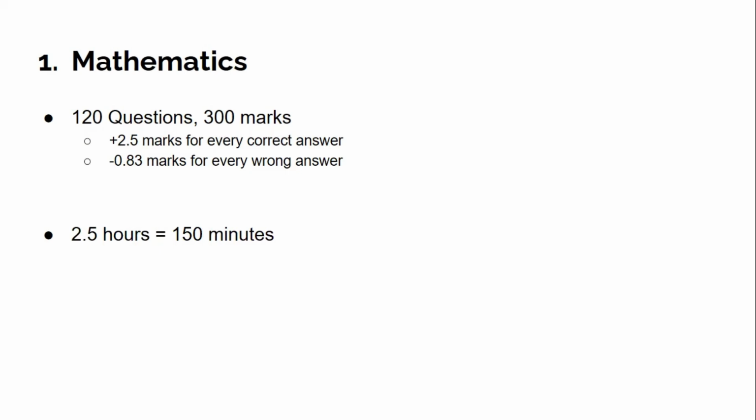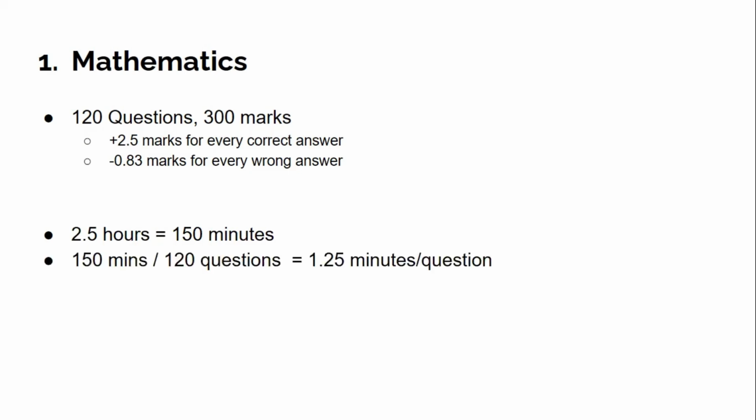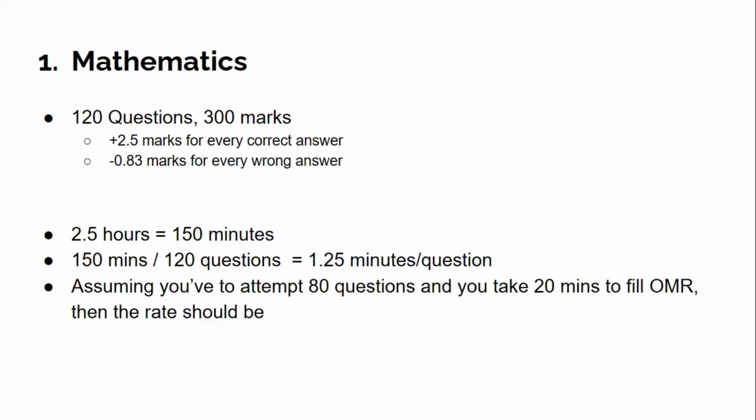So 2.5 hours, 150 minutes. 150 minutes, 120 questions means that you have to give 1.25 minutes for each question. But assuming that we are not robots and not machines and will not be attempting all of the questions because of the time limitation, let's assume that you attempt 80 questions, which is a good number of attempts, and you take 20 minutes for filling the OMR.